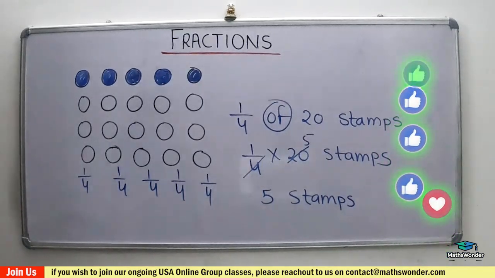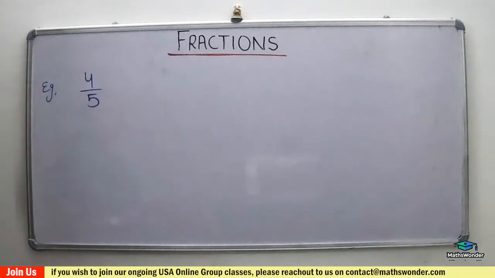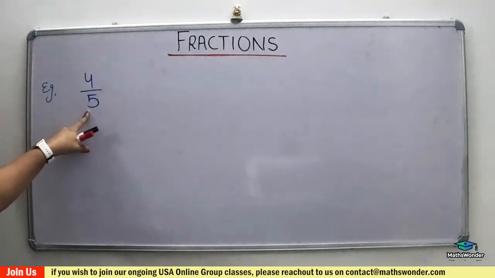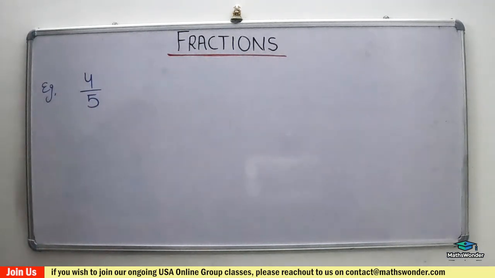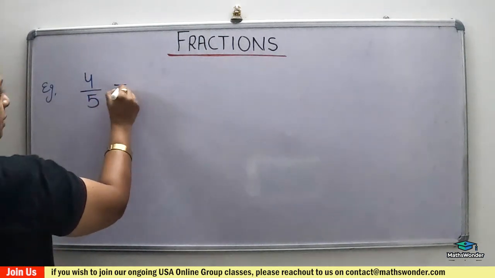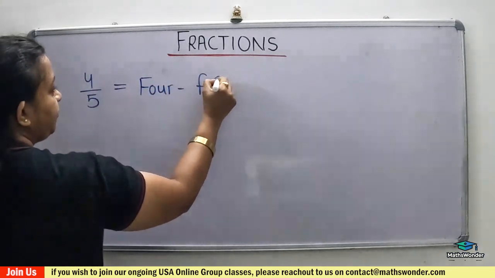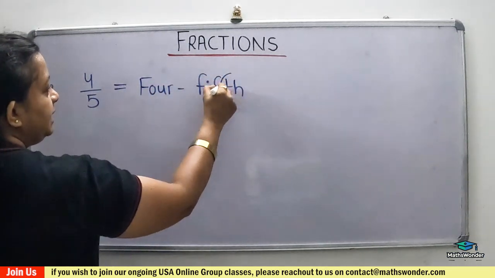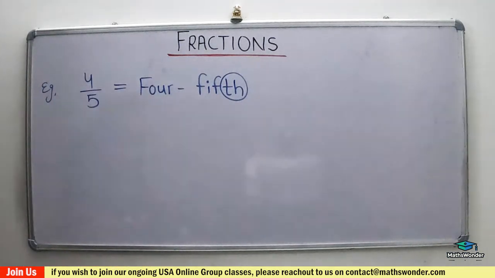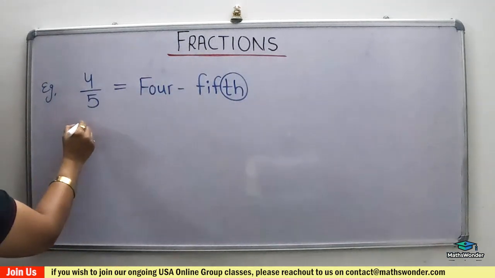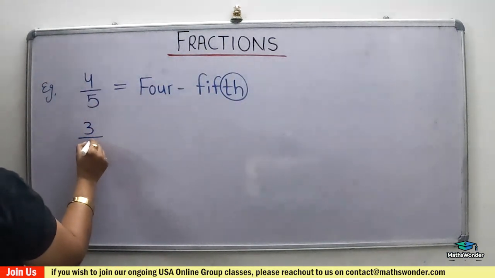Okay? Understood the concept? So see, 4 over 5, 4 is the numerator, 5 is the denominator, it is a fraction. But how will you write it in words? 4 fifth, th. 'th' always stands for the denominator. Suppose 3 over 6.